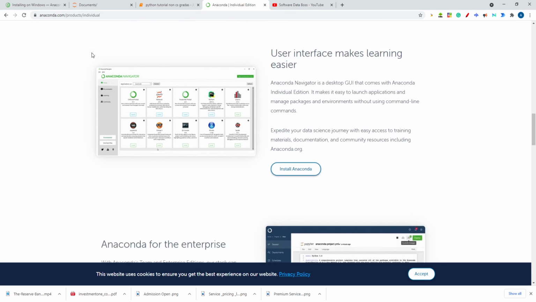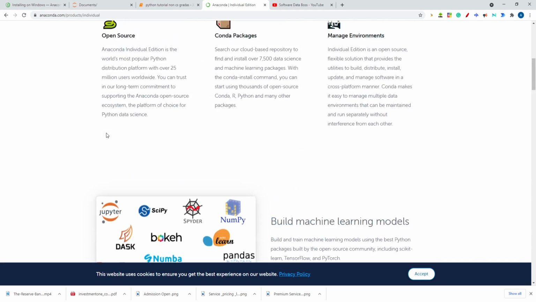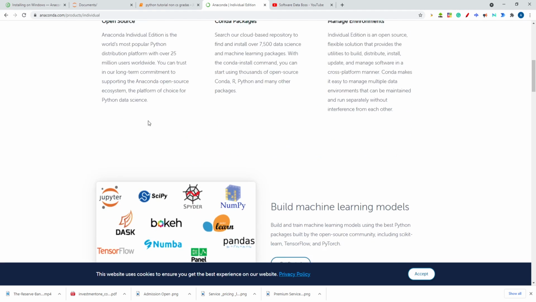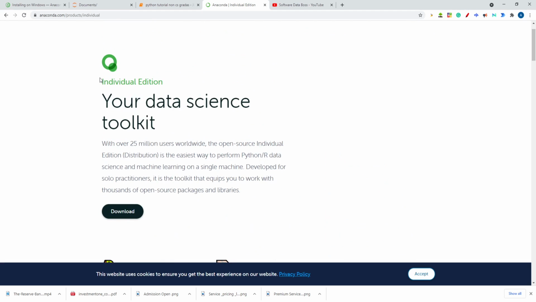Search in Google for www.anaconda.com. This Anaconda is an integrated package for all tools like Jupyter Notebook, NumPy, Matplotlib for plotting, and all the libraries to perform mathematical operations and data science operations. All these libraries come in an integrated package called Anaconda. So this is the Individual Edition. If you are a student and want to learn data science, then you should go for the Individual Edition, if you are not in a corporate company, right?